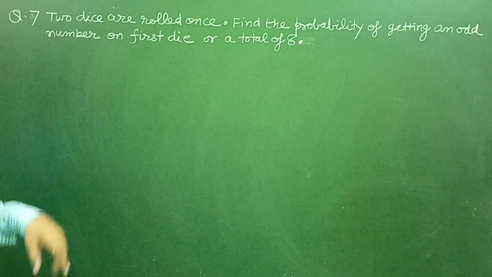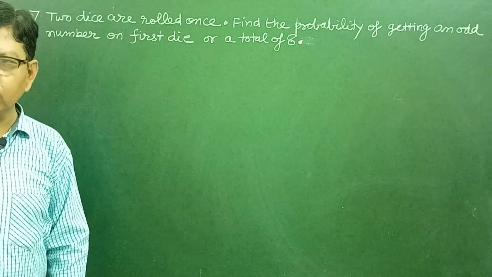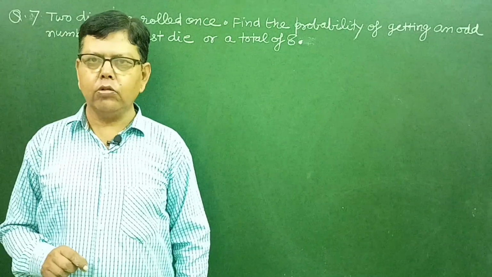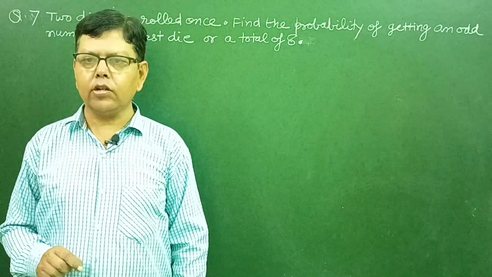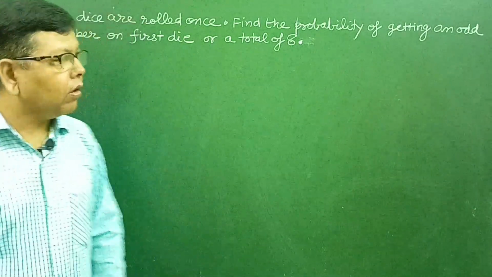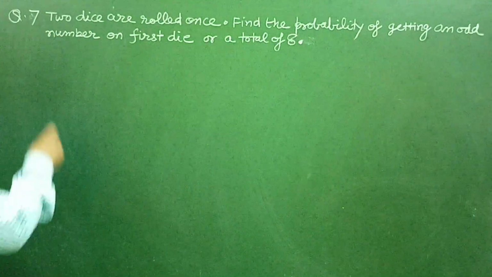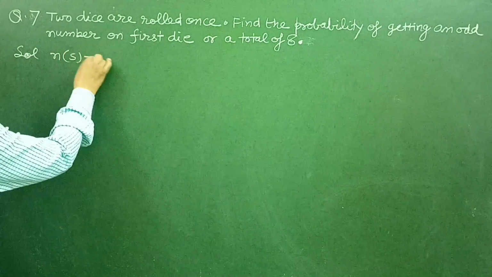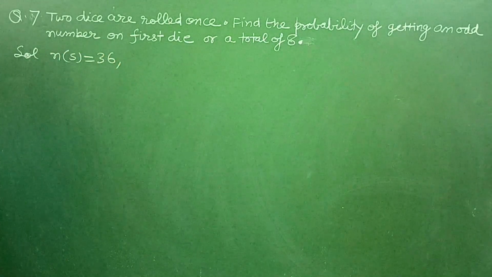Now 2 dice are rolled once is equivalent to throwing a pair of dice, and if we throw a pair of dice, there are 36 outcomes. So the sample space S will consist of 36 elements.